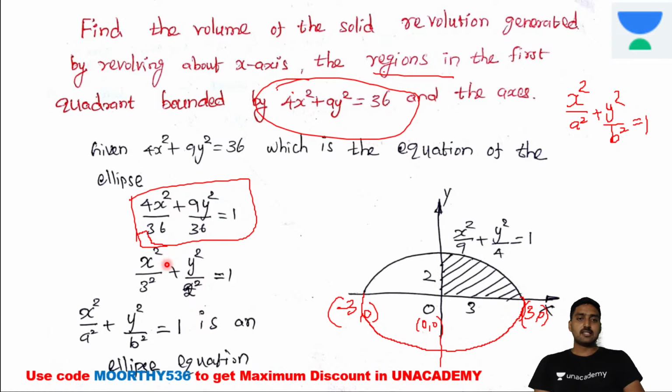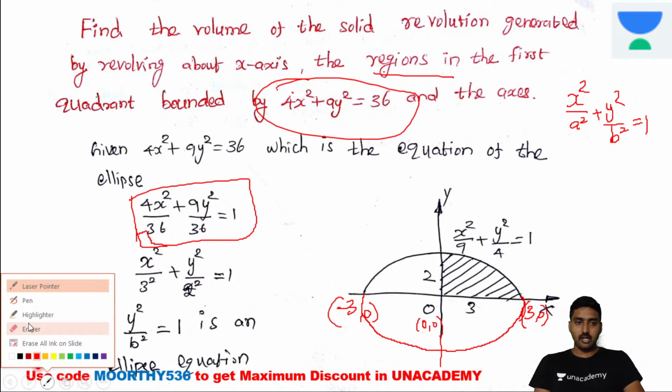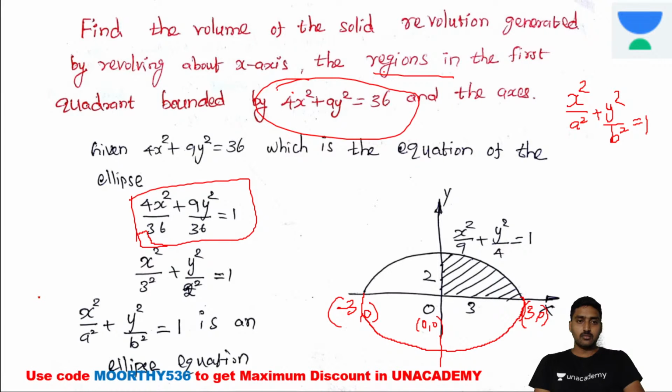x square divided by 3 square plus y square divided by 2 square is equal to 1. It's an ellipse equation. Now the volume. While revolving, the limit, here the first quadrant they have mentioned. So the volume equation I am going to give you. What about the volume equation here?